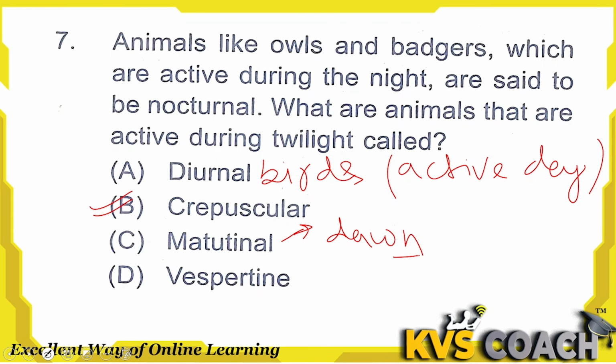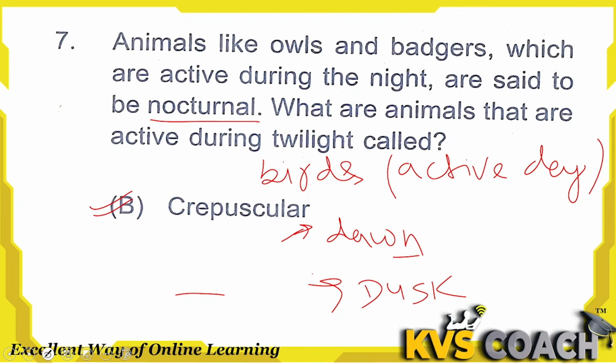Fourth one is vespertine. Vespertine is the time when animals are active in the evening, or you can say dusk time, that is the evening time when the animal is active. Dusk is the time of the day when the sky darkens just after sunset. That time is known as dusk, and at that time this type of animal will be active. But for nocturnal animals, the right answer is crepuscular. Option B is the right answer here.